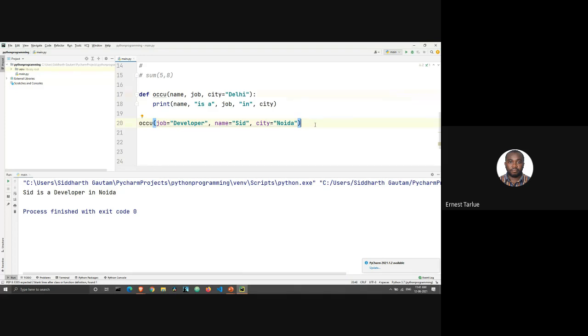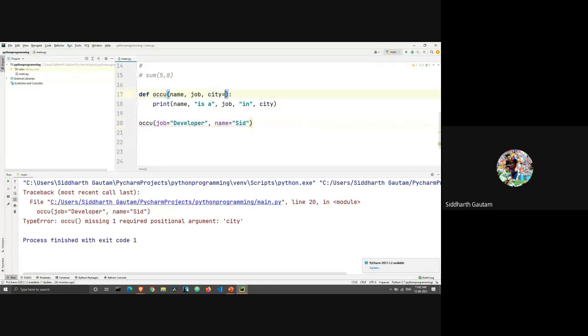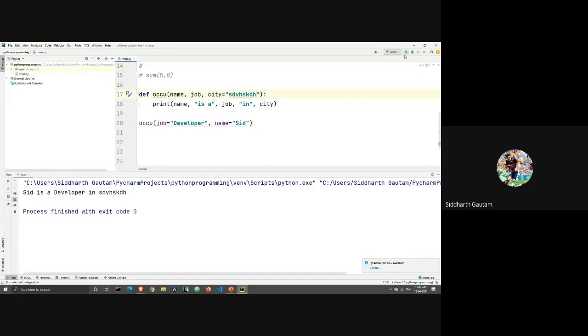So, let us remove Delhi and run this code and see. If we remove this and then we run this, the output is the same because here I am giving the value of city. So this works perfectly fine. But if I don't enter this value, let me just remove this. Now if I run this, there is an error. But if I give it a default value, I can give it a default value of anything. Let's say I just write some gibberish and then I run this, then it just takes the default value. It's not giving us an error, even though we didn't give the value of city.